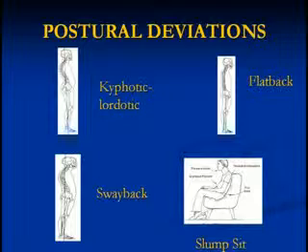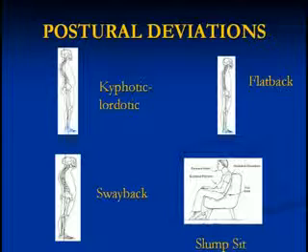I want to discuss postural deviations. This is, again, a take on the natural curvatures of your spine that we alluded to earlier. In a kyphotic lordotic posture, there's an exaggeration of the natural curvatures of your spine. Kyphotic just means an extension of kyphosis. Lordotic is an extension of your lordosis. And these are just terms that we use to describe the shape of the curves in your spine.